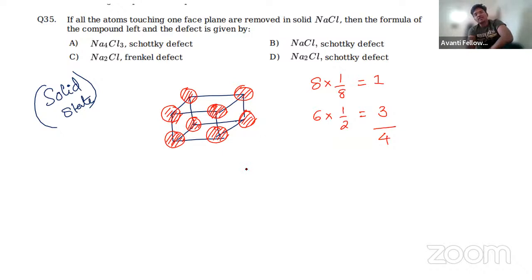And if we are taking NaCl in a simple ratio, then if all atoms touching one face plane are removed, what is going to happen? Their contribution will become 1. So the formula will not change, it will remain NaCl. And what is the type of defect? If you are removing something from the crystal, there will be a decrease in density, which is simply nothing but Schottky defect. Okay, so Schottky defect is the correct answer, and NaCl remains as it is.